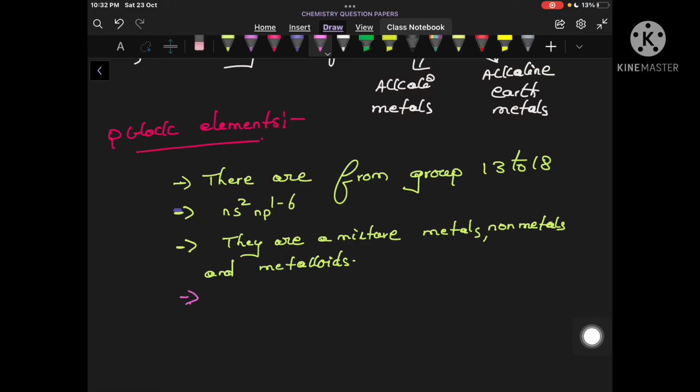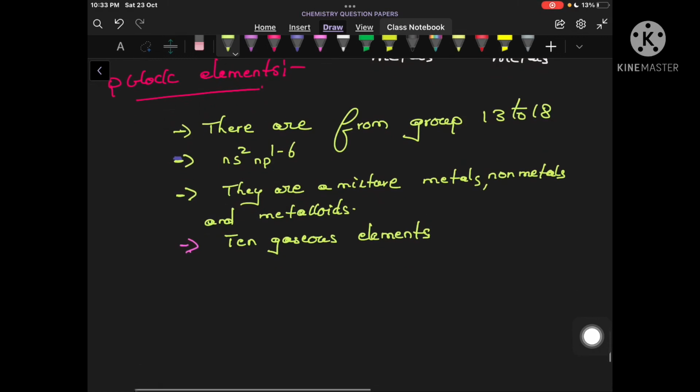And one more important point is that there are totally 10 gaseous elements in the P block. What are the 10 gaseous elements?